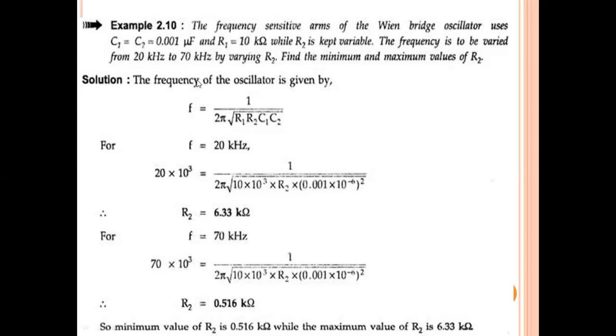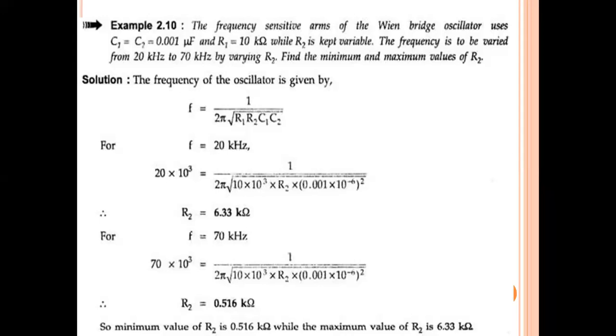So first we know the frequency. Depending on the data given, we should use the formula. Here we have capacitance, resistance R1 and frequency. So we can use the formula for frequency of oscillation. What is the frequency of oscillation for the Wien bridge oscillator? F equal to 1 by 2 pi square root of R1, R2, C1, C2.